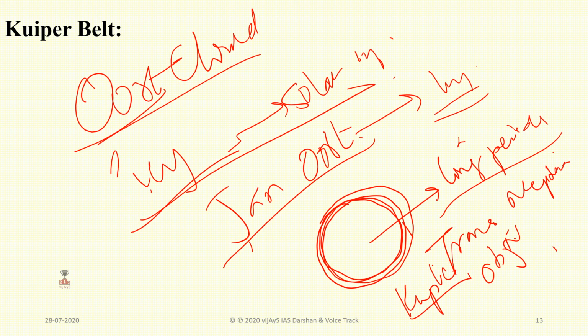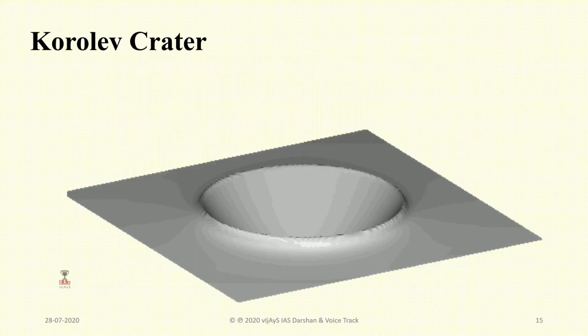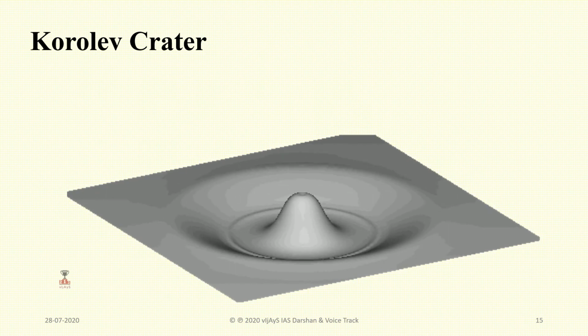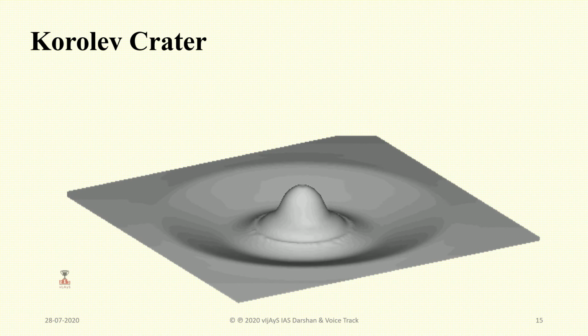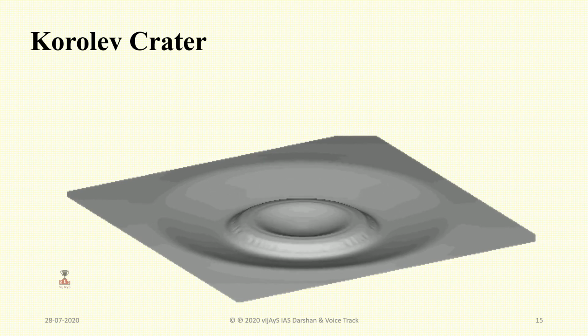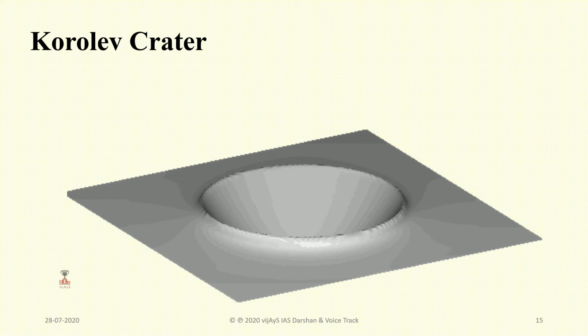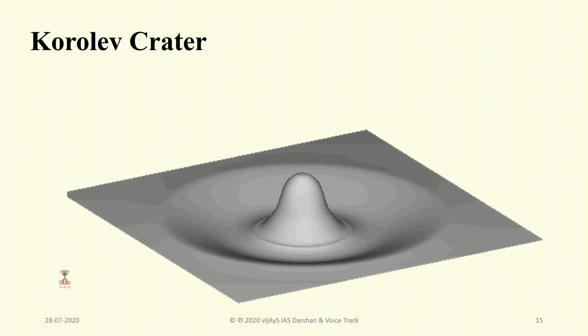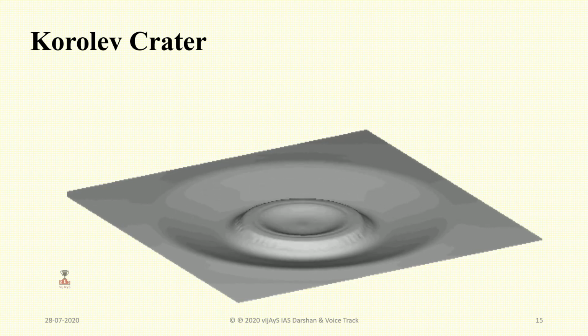And we discuss the Korolev crater, how it formed. It's most important. You just observe the formation of the crater. It is a depression formed on the Moon or planets, where a small or large area is formed as a depressed area.